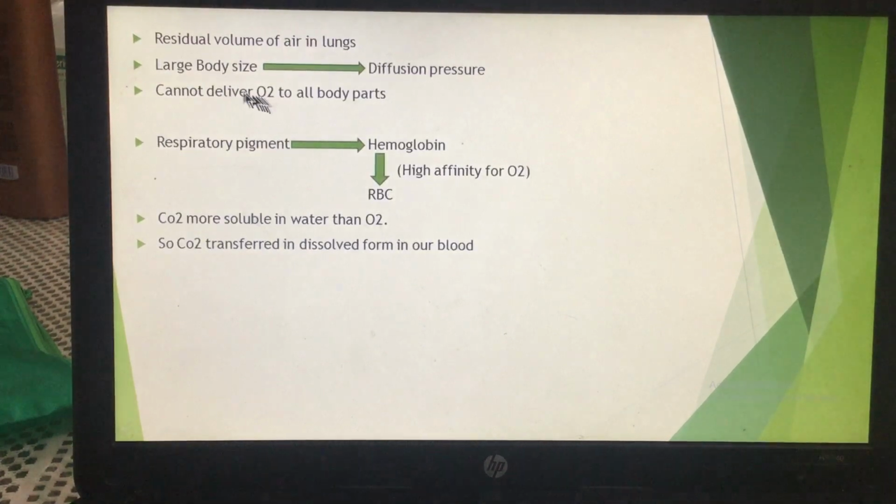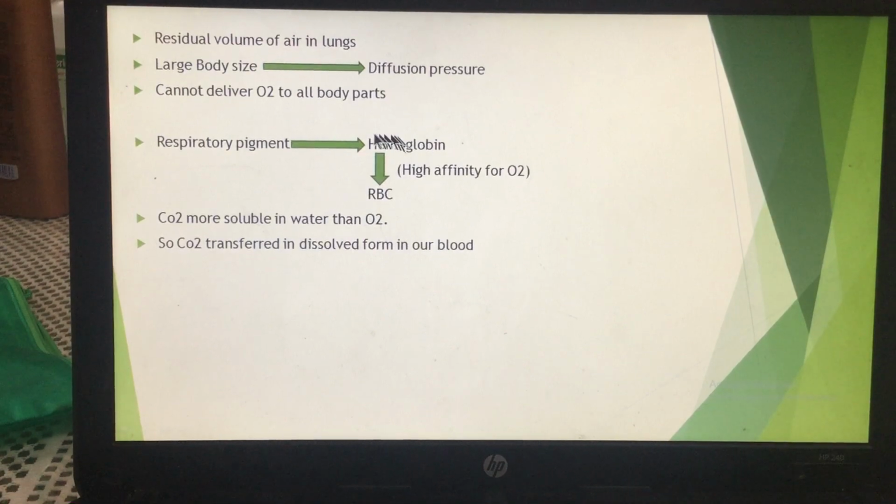So in that case, the oxygen is carried to all the parts of the body through the blood, and inside the blood there is a pigment which is known as hemoglobin. So what is the function of the hemoglobin? Hemoglobin takes up the oxygen; it has a high affinity for oxygen.